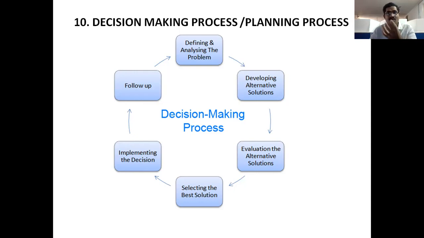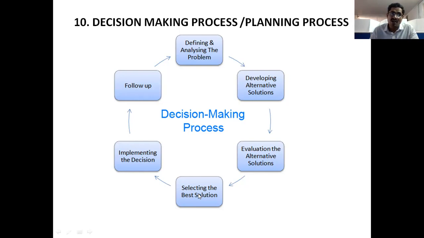So we can select the best solution based on more advantages and fewer disadvantages held by one single particular alternative. That is selecting the best solution, right?